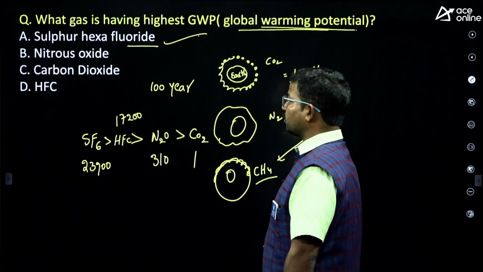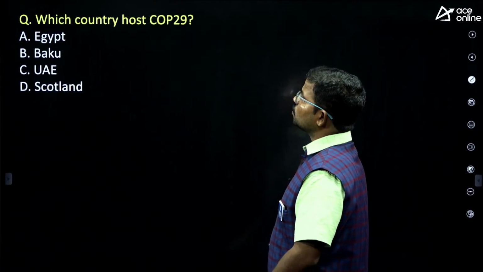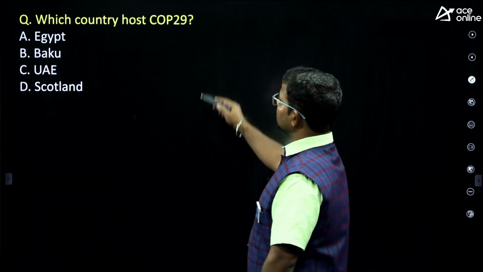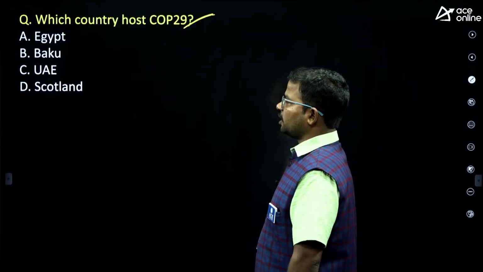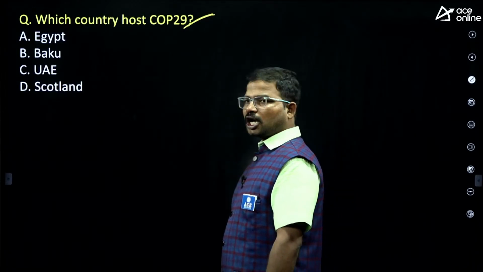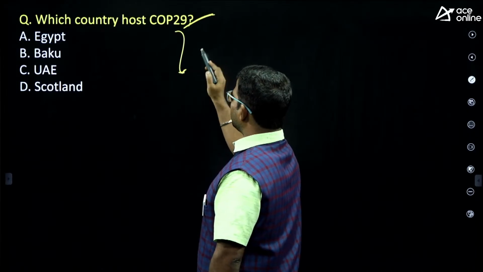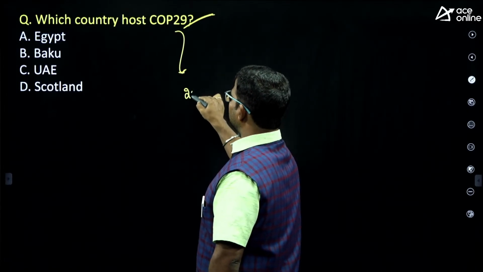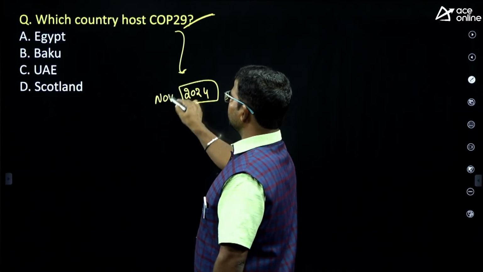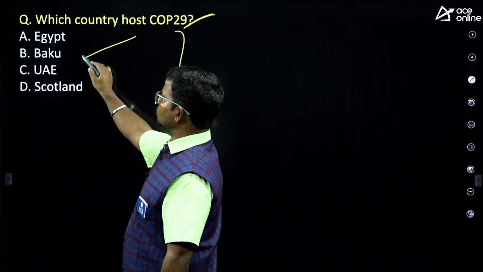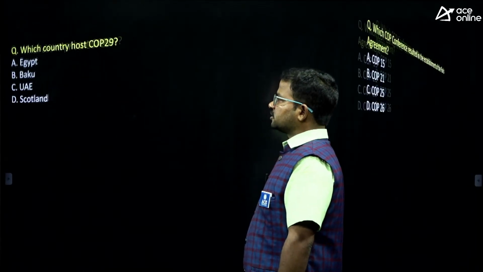Next one: which country hosts COP29? Egypt, Baku, UAE, or Scotland. COP29 will be conducted this year, 2024, in November, in the region of Baku. So that's why option B is the right answer.